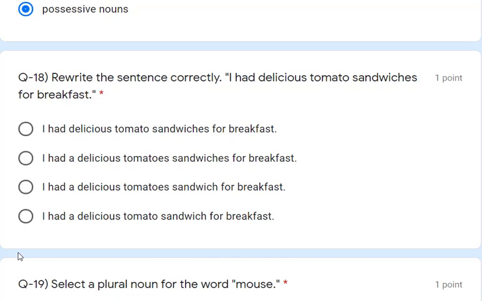We are going to make it singular, right? Sandwiches is written in the plural. We are going to write it in the singular. So which is the correct?